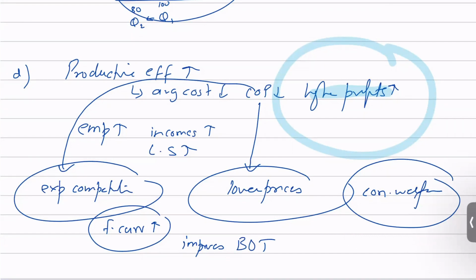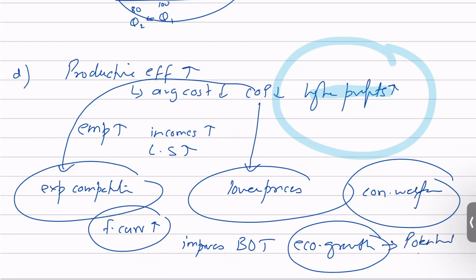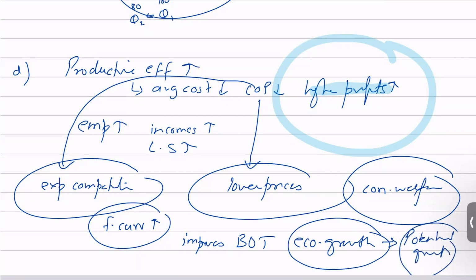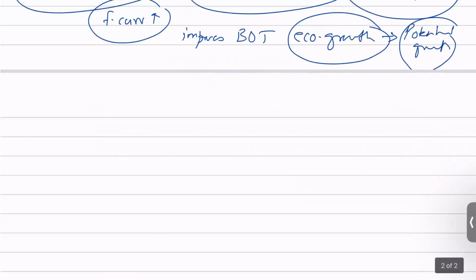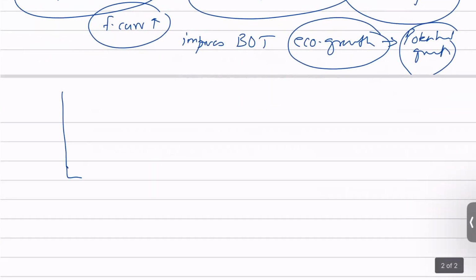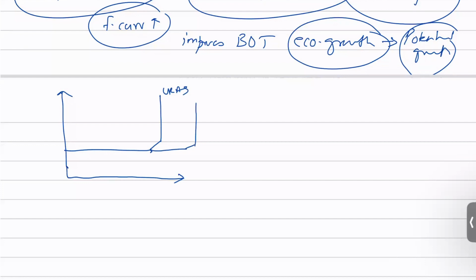Also remember that when firms are witnessing higher profits and more incomes, and employment levels are rising as well, there's more economic growth. So technology would result in economic growth, right? Because it would allow the firms to expand, and this economic growth would basically be potential growth, because we know that technological advancement does result in potential growth. And the diagram for potential growth that you can draw in the exam is that it will shift your long run aggregate supply curve outwards. This is something that you can draw in the exam.